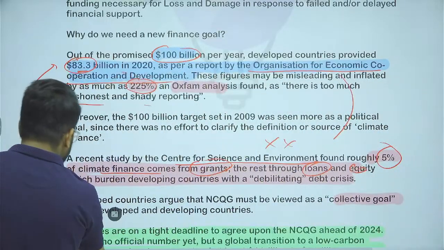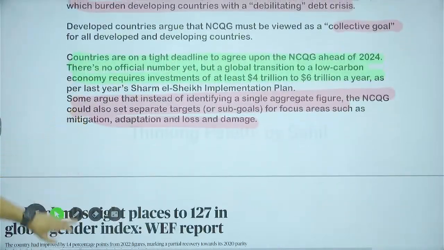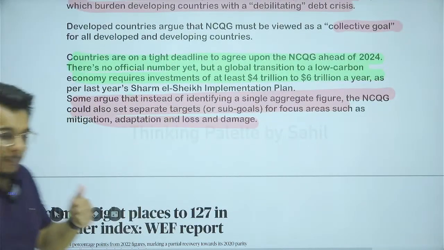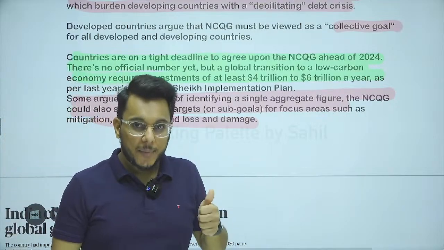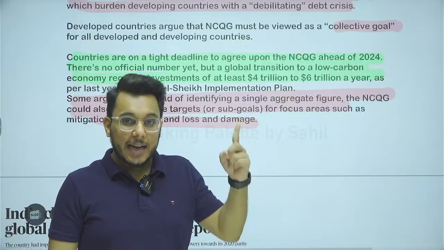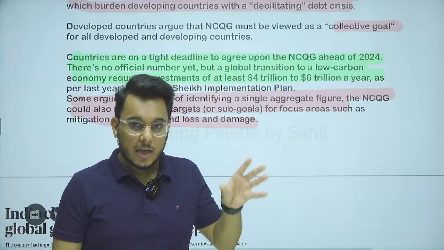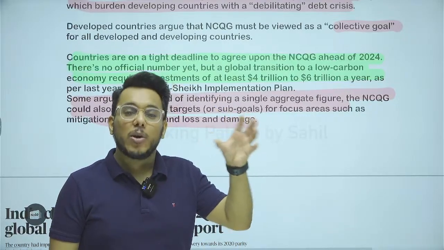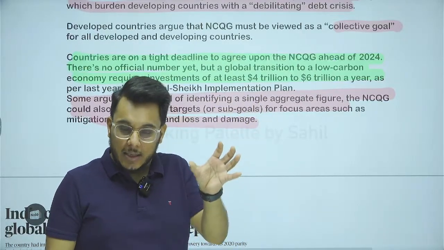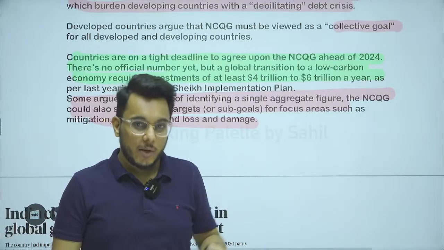This year in COP28, the priority would be, number one, to reach an actual number: how much you have to give under the new collective quantified goal. Second, by what time that money will be given. And third, whether that goal is a collective goal on all the developed countries, or whether every country will also be given their own sub-target.